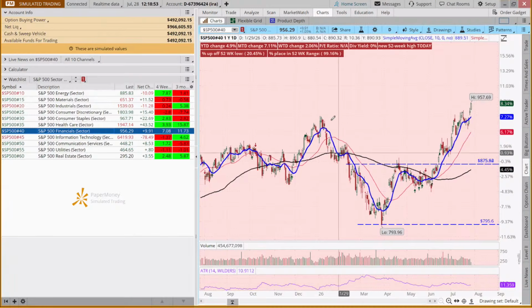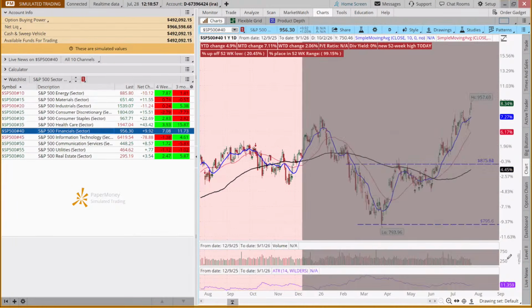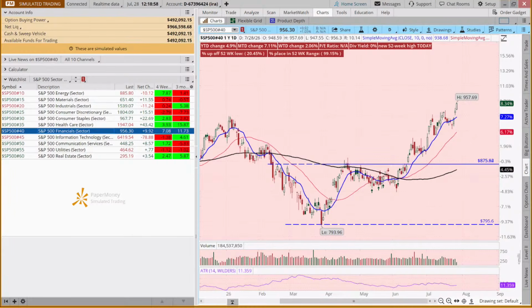And yet the financial sector went through, what do we call this pattern here? So are we going to potentially see a bunch of cup and handle patterns? So we had a cup and handle pattern from 795 to 875. So that's about $80, right?